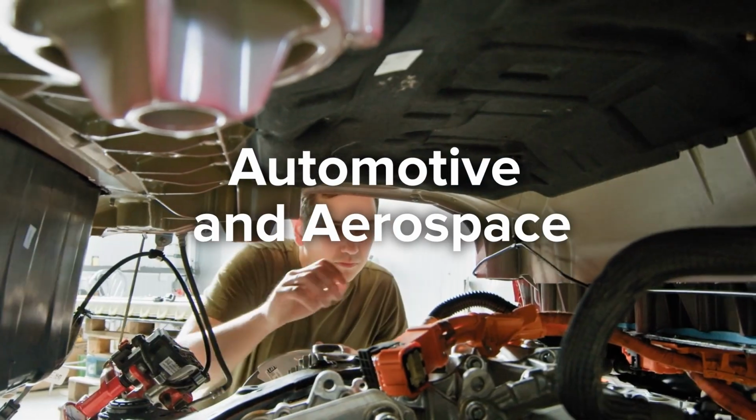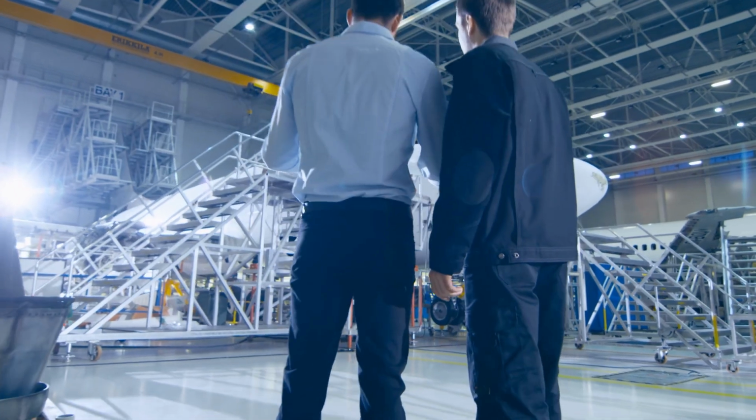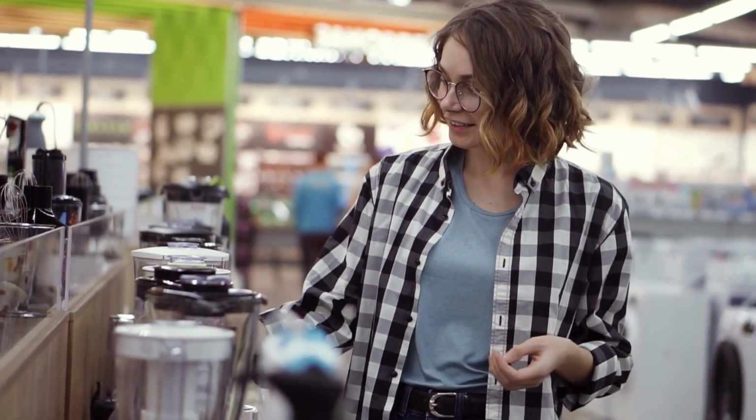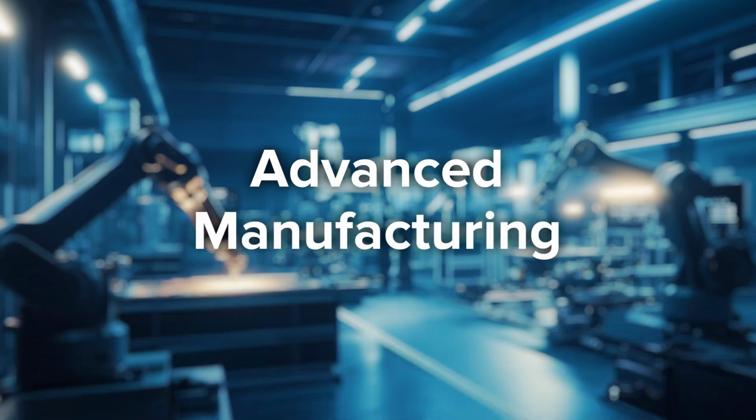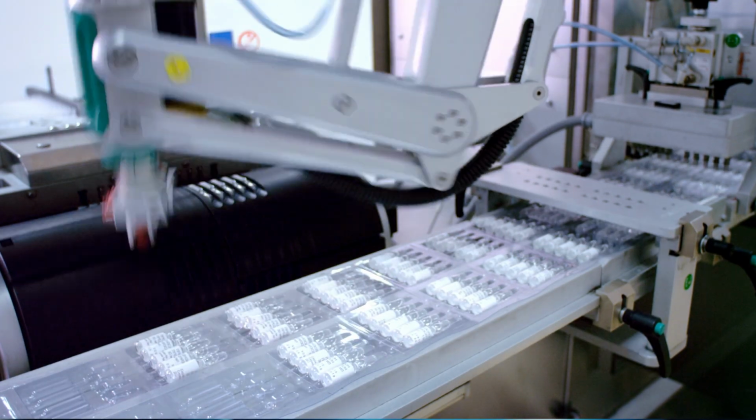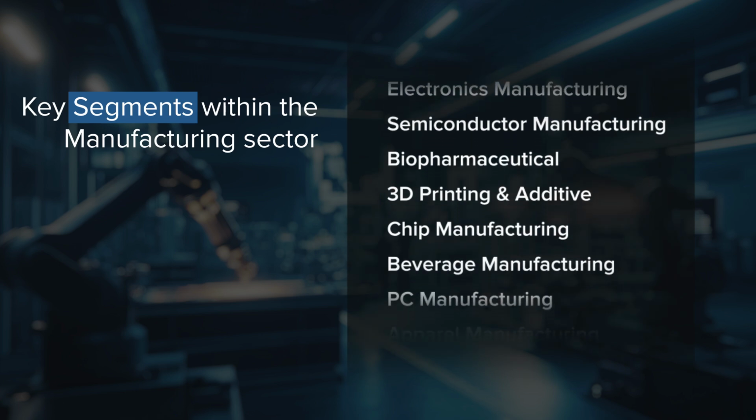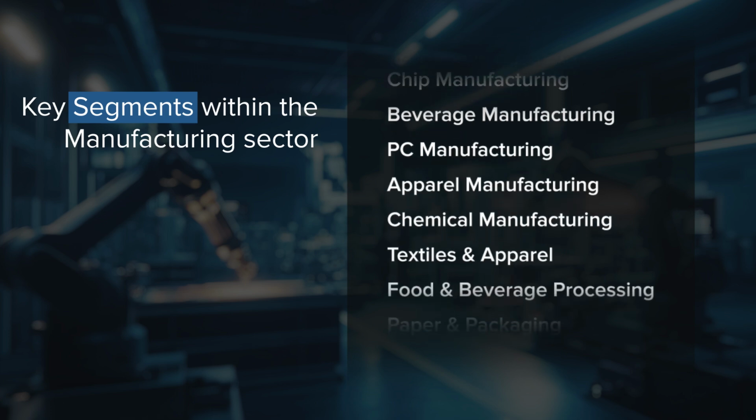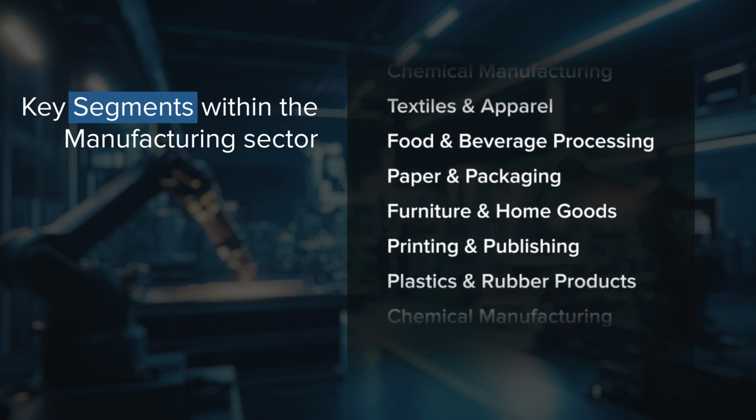Automotive and aerospace, focused on vehicles, aircraft, and related components, driving mobility and defense capabilities. Consumer goods manufacturing produces household products, electronics, and packaged goods for everyday use. Advanced manufacturing incorporates robotics, automation, and smart technologies to improve efficiency and precision. These are only some of the many subsectors in manufacturing. Its reach affects every economy around the world. Manufacturing underpins global supply chains, drives technological progress, creates jobs, strengthens GDP, and anchors long-term economic stability.